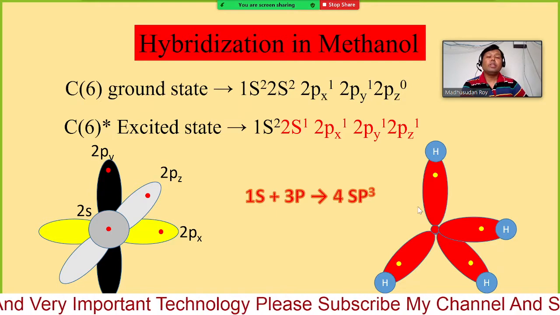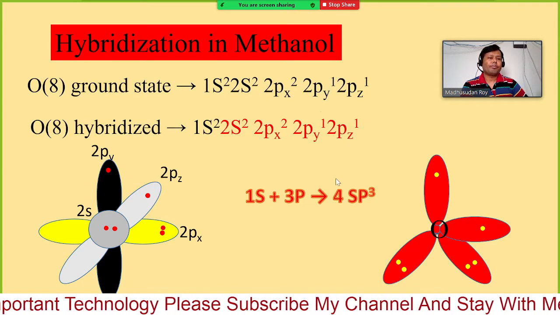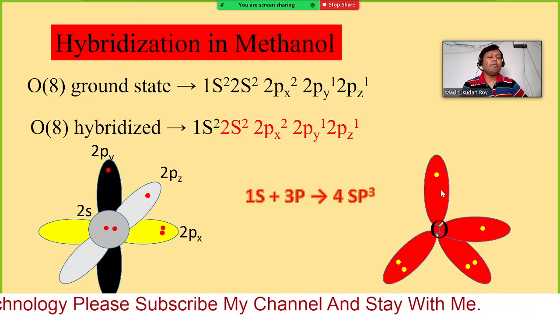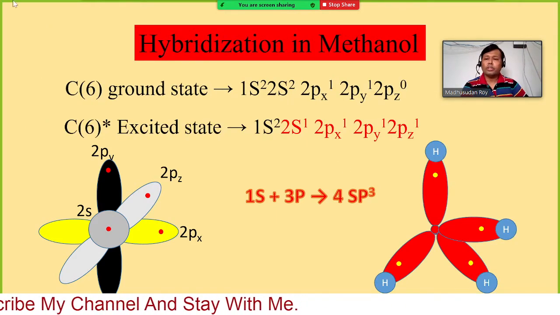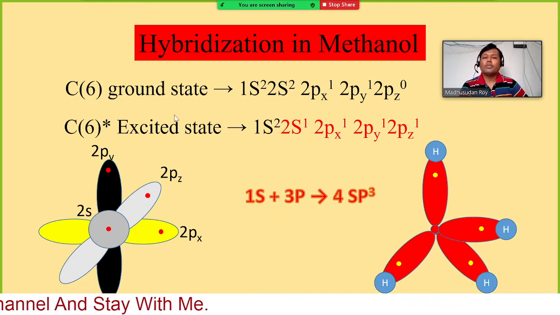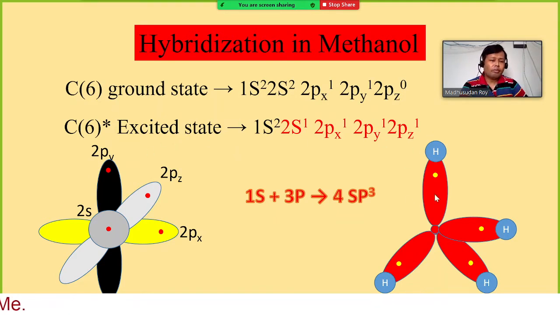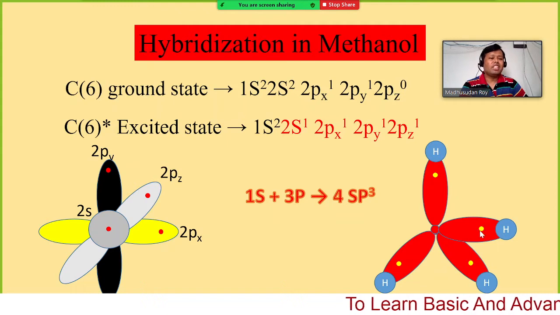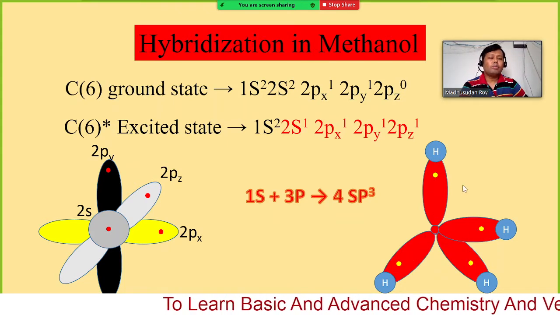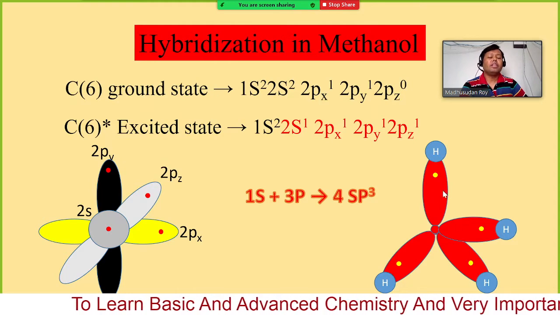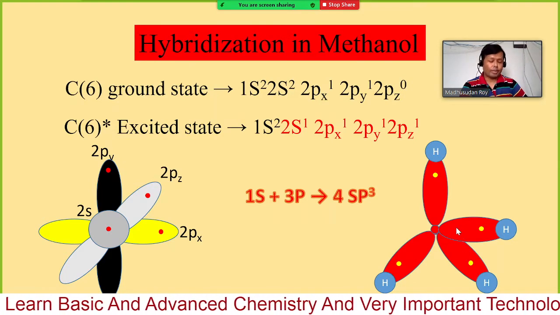Now if we think about methanol, that means we have oxygen. Already we have shown the electronic configuration of carbon. So sp3 hybridized carbon has this type of structure, that means one electron for each sp3 hybrid orbital. Here, here, here, here, all of them have one electron in the sp3 hybridized orbital.